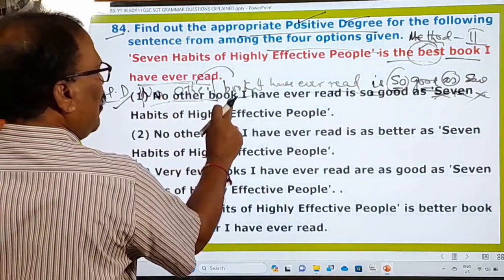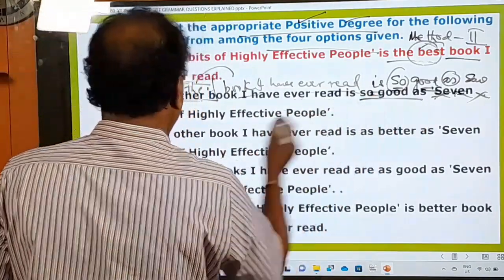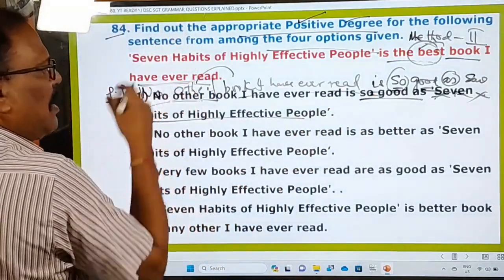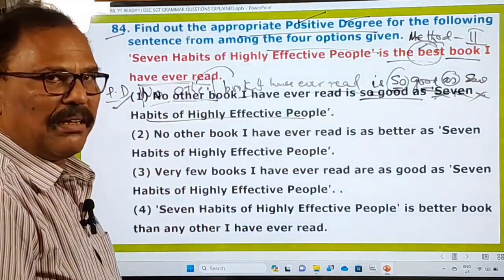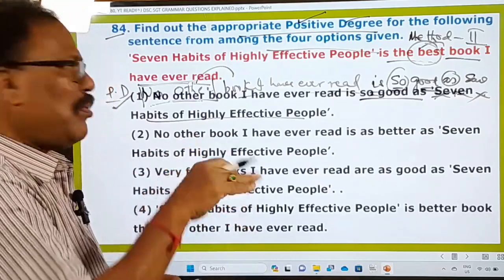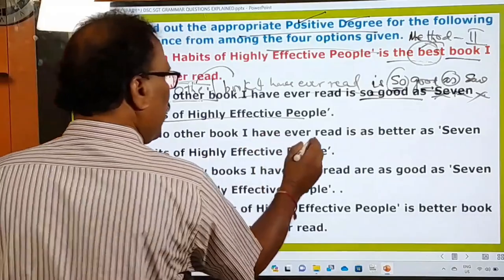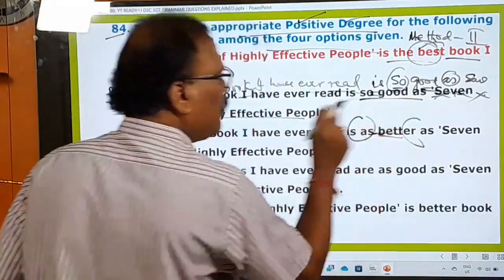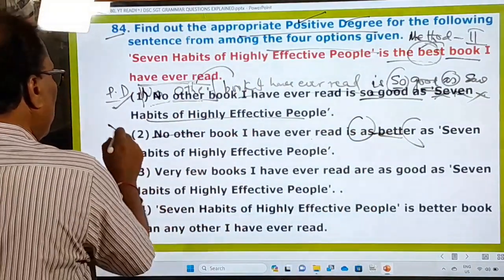"No other book I have ever read is so good as 7 Habits of Highly Effective." The very first one is the right one. When the very first one is the right one, why look at other options? Even then, let us look at the options and see why they are wrong. "No other book I have ever read is as better." See, in the positive degree, he has used a comparative adjective. That's why this is wrong.